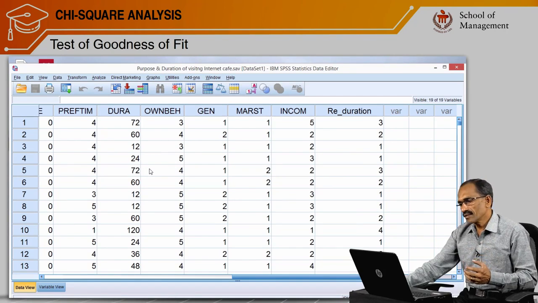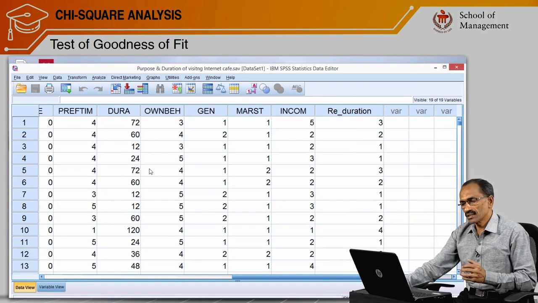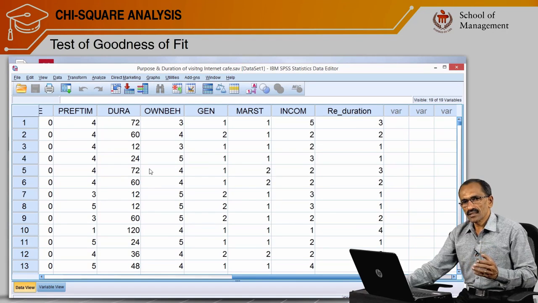We have discussed previously, there are 2 types of hypothesis test. One is parametric test, another is non-parametric test. Let me explain what each means. Parametric test means all the statistical tests or hypothesis tests we run on metric data. What is metric data? Please recall the 4 types of data measurement, scales of data, that we discussed earlier: nominal scale, ordinal scale, interval scale, and ratio scale.